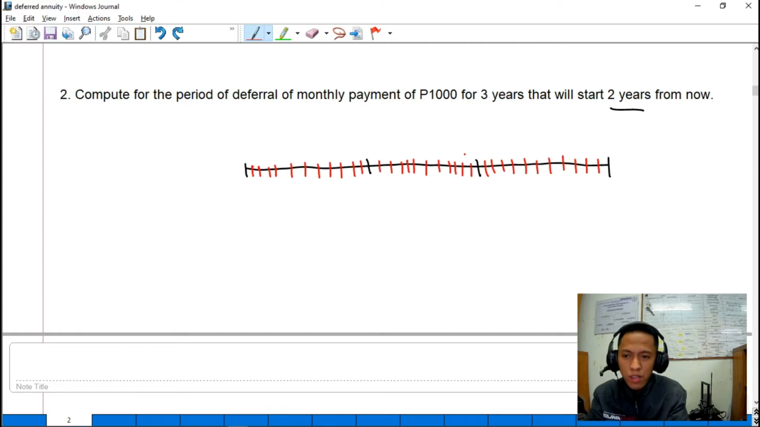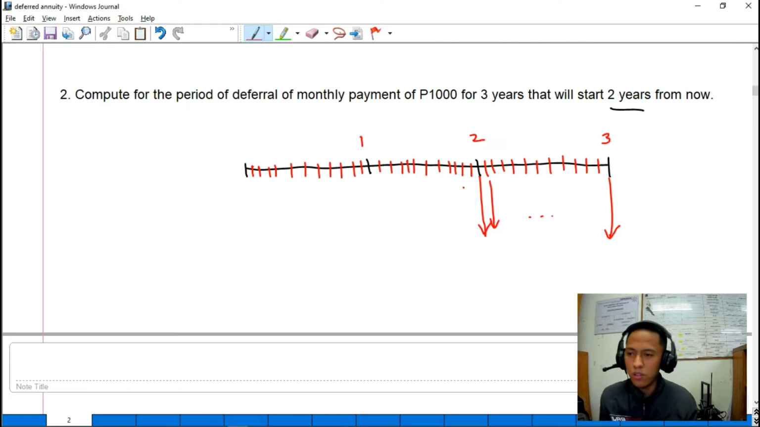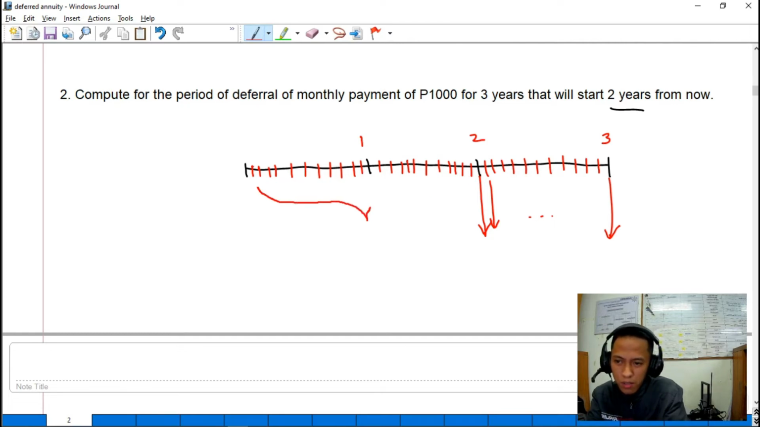So, nagbayad ng 1,000 pesos 2 years from now. So, starting here, monthly, nagbayad siya ng 1K, up to the 3rd year. So, this is 2nd year, 1st year, and so on. So, ano yung period of deferral natin? Kung nagbayad siya dito sa 2nd year, etong period na to, this is the period of deferral.